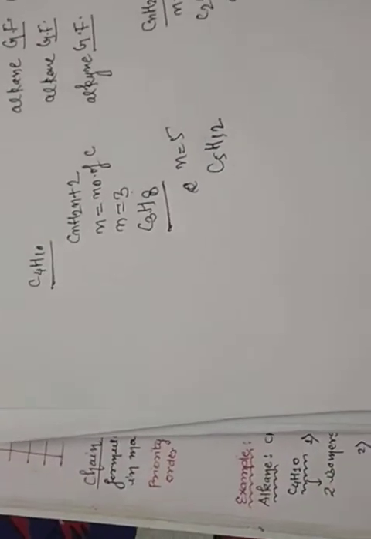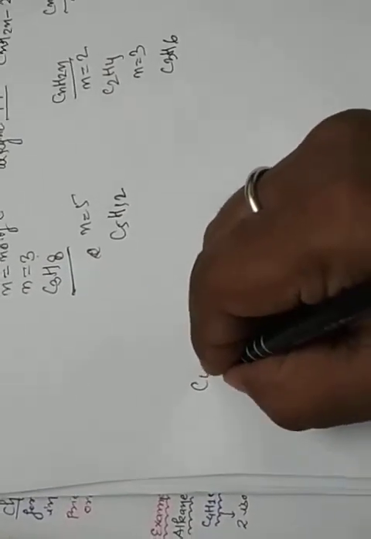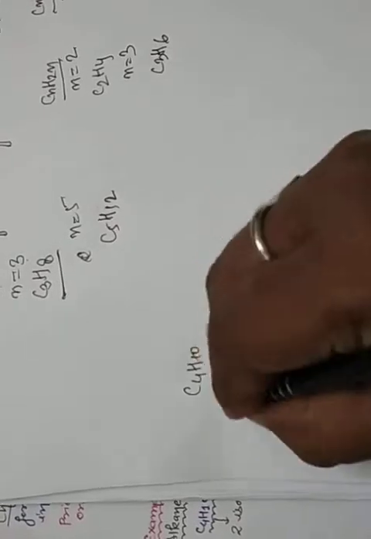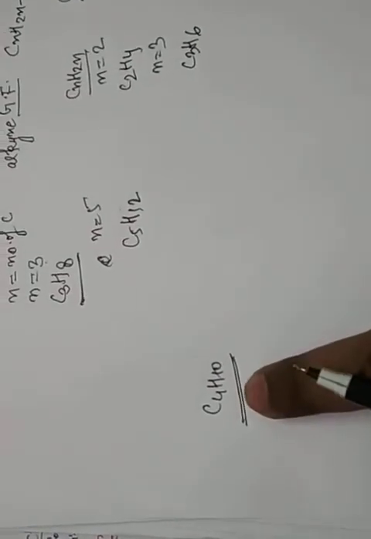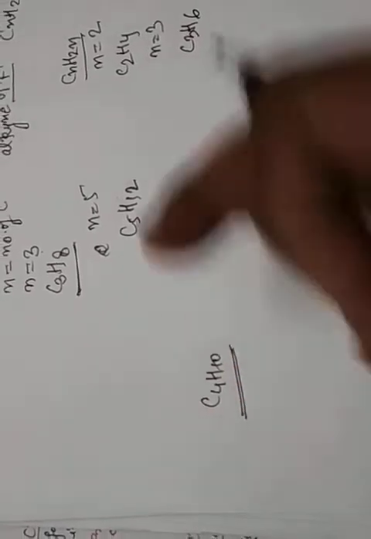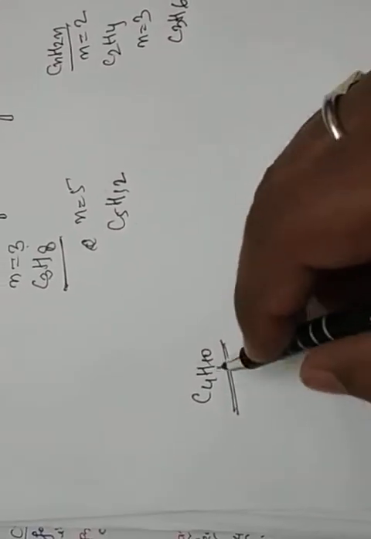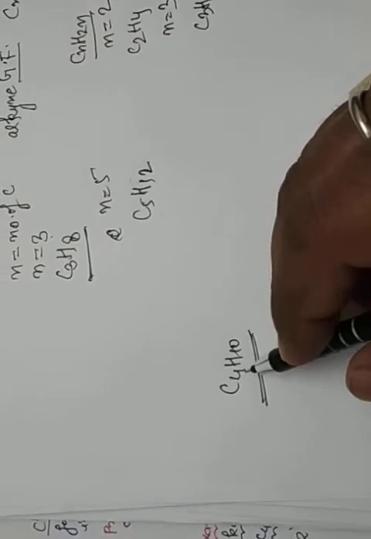Okay. Now how to consider chain isomerism? Suppose you have C4H10. In your question paper, suppose the question is C4H10, how many isomers are formed? So first you check whether this formula is alkane or alkene.